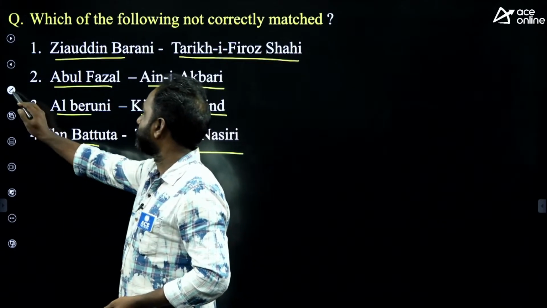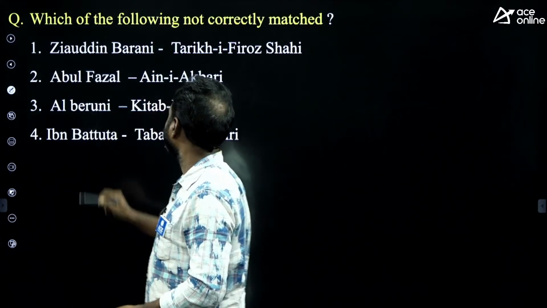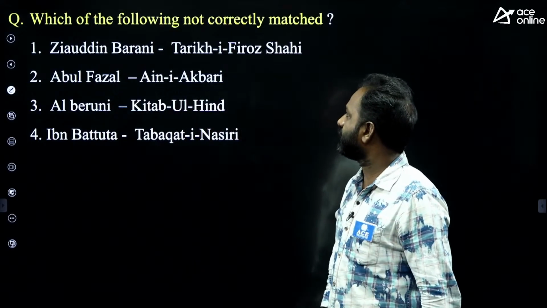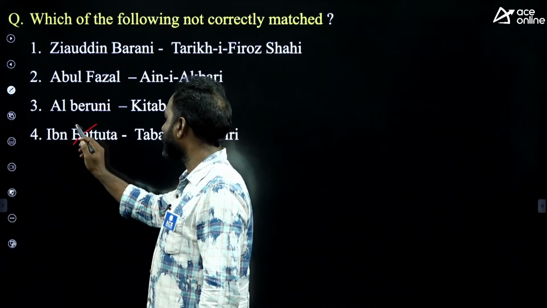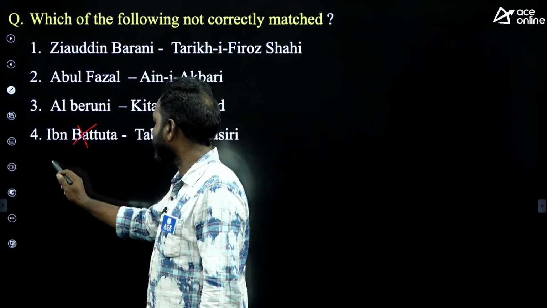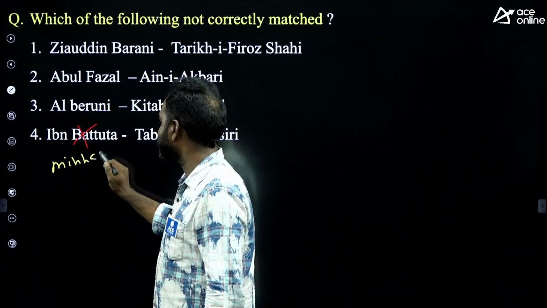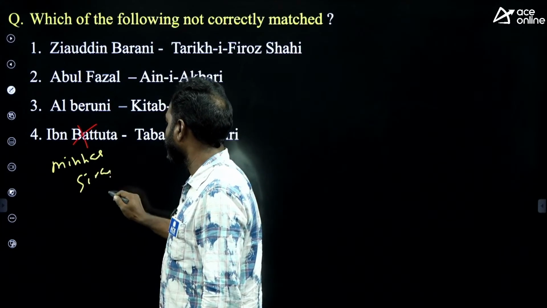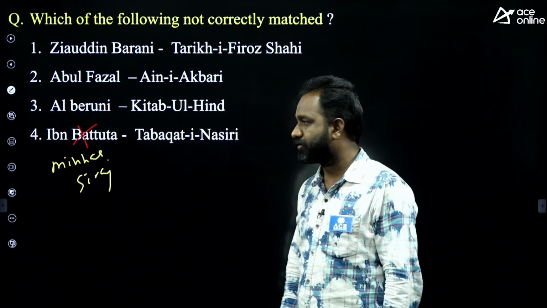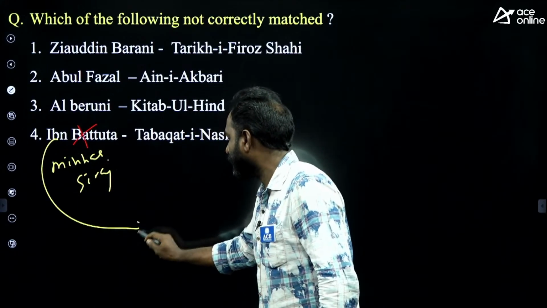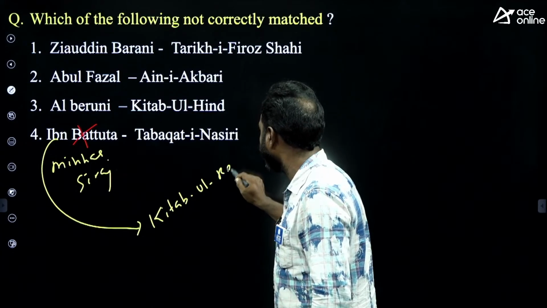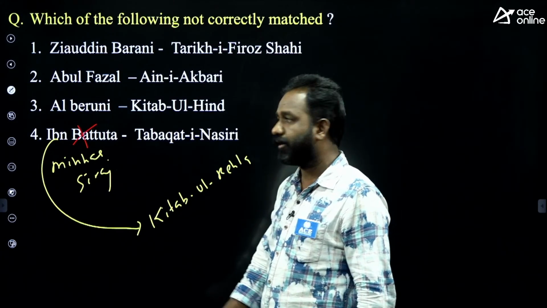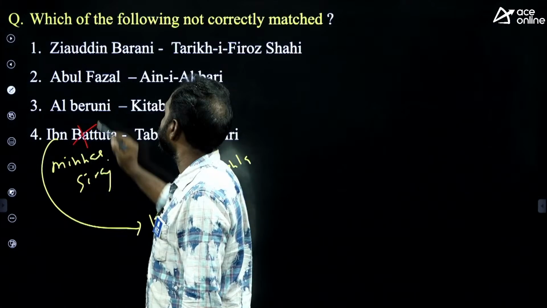Okay. Which one is not correctly matched? This one. It is not Ibn Battuta. It is Minhaj Siraj. The book was written by Minhaj Siraj. Ibn Battuta was the person who wrote a book called Kitab-ul-Rihla. Let me tell you the details.